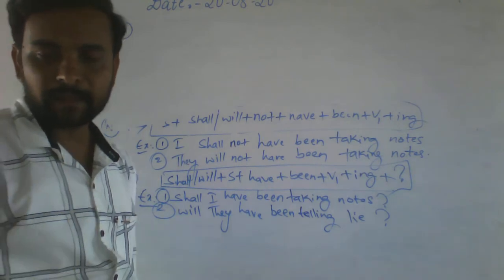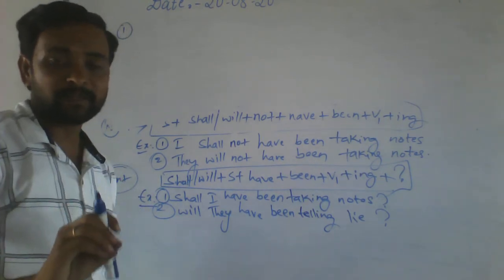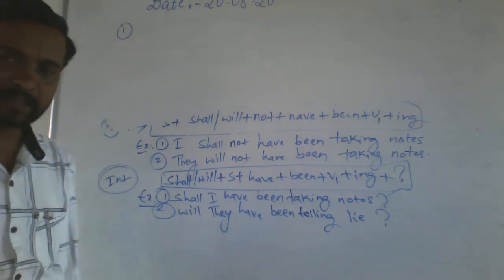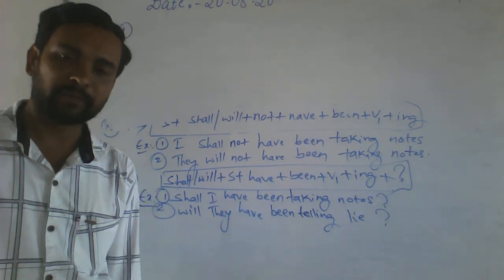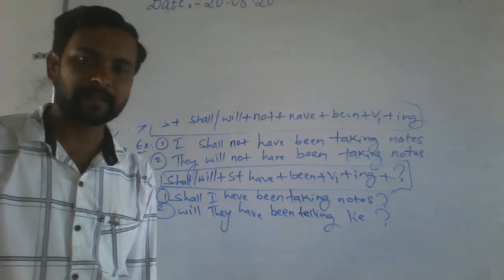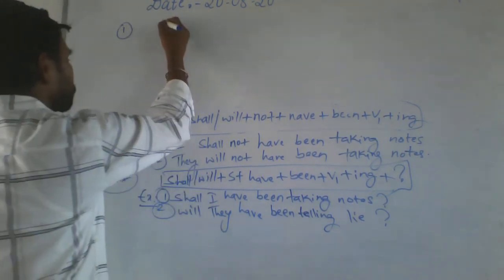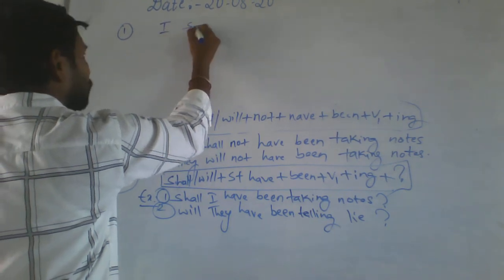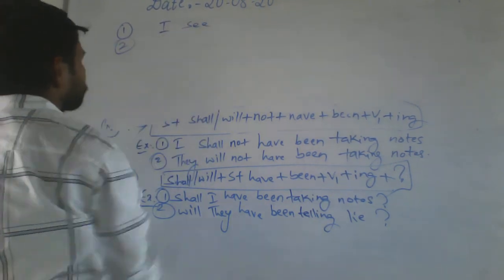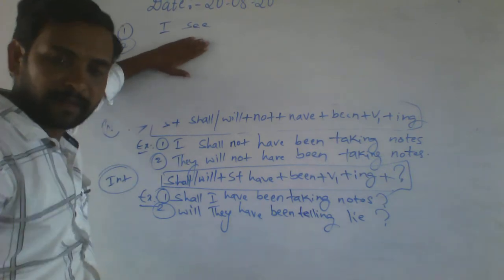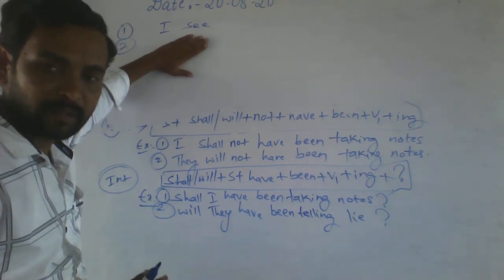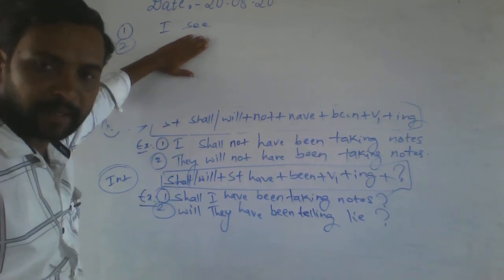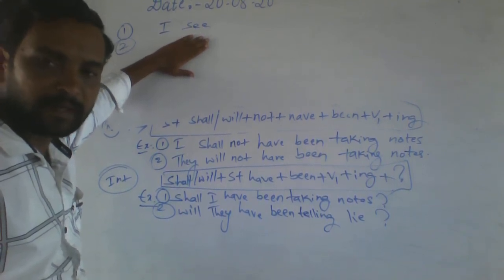I give you 5 examples. These 5 examples you change into simple future, future continuous, future perfect and future perfect continuous. Did you understand? I see. This sentence, change into what? Is it understood?